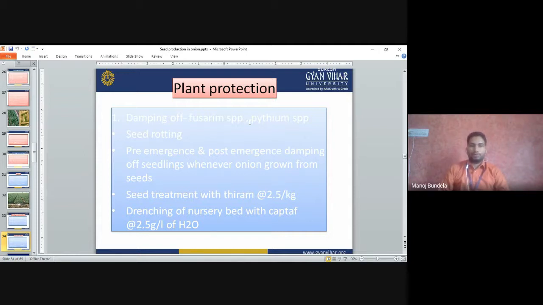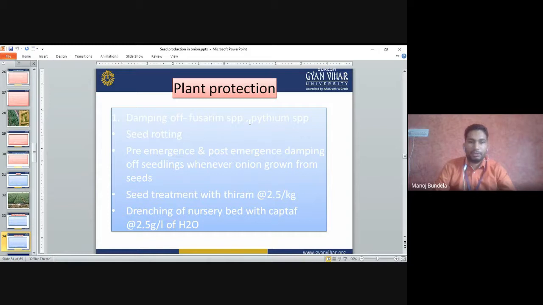Plant protection. Damping off of Fusarium species or Pythium species. So seed rotting will start. Pre-emergence and post-emergence damping off of the seedlings occur whenever onion is grown for seed purpose. So there are two types of damping off: pre-emergence damping off and post-emergence damping off.